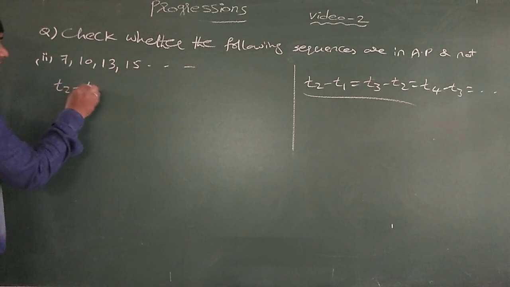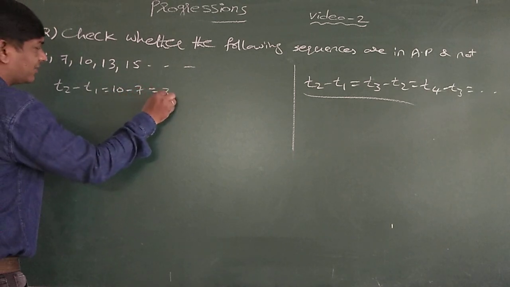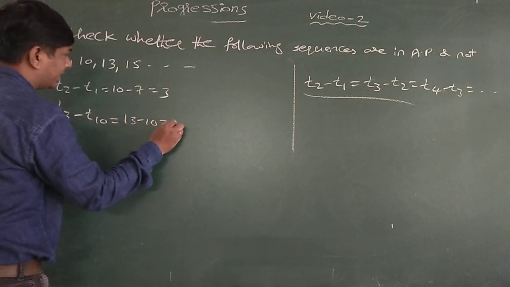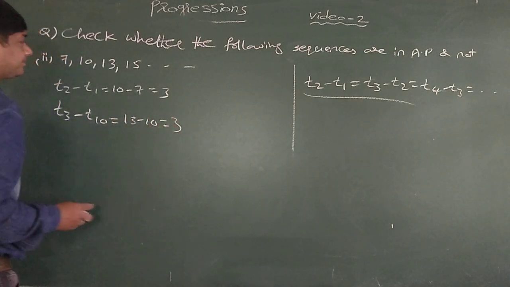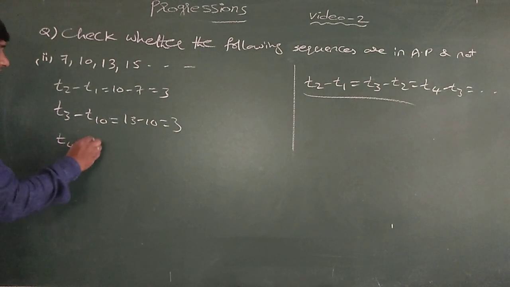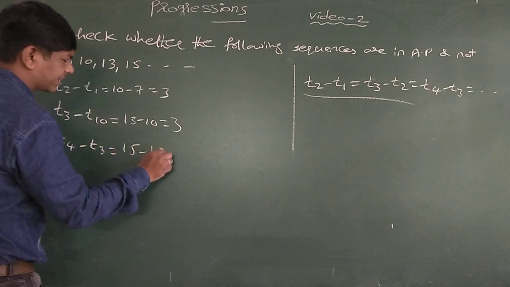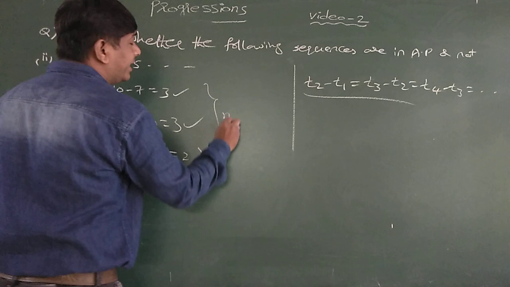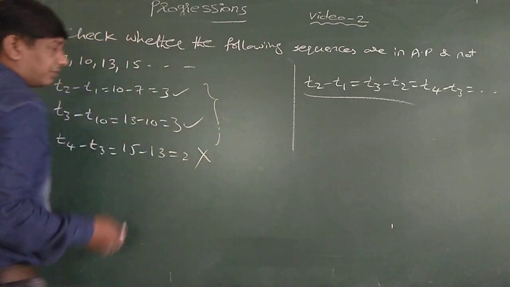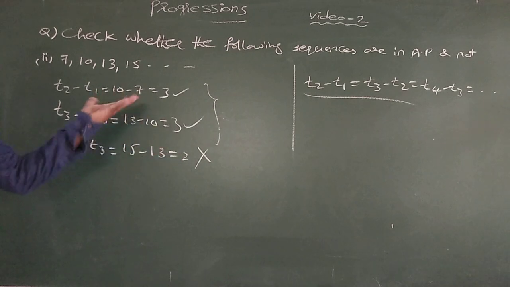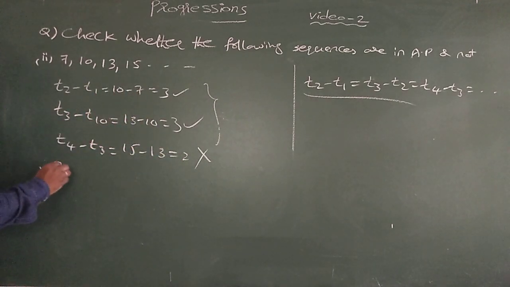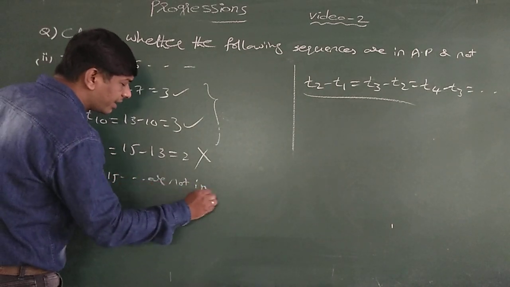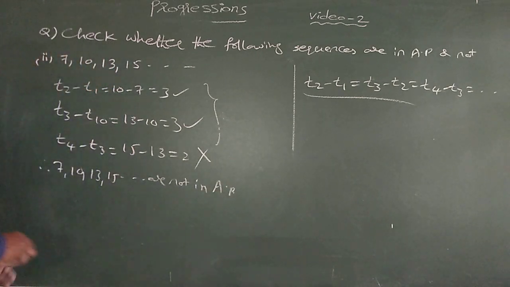So T2 minus T1 is equal to 10 minus 7 is equal to 3. T3 minus T2 is equal to 13 minus 10 is equal to 3. And T4 minus T3 is equal to 15 minus 13 is equal to 2. The first two are equal but this is not equal. So this is not in AP. Two conditions held, the third one failed. So 7, 10, 13, 15 and so on are not in AP.